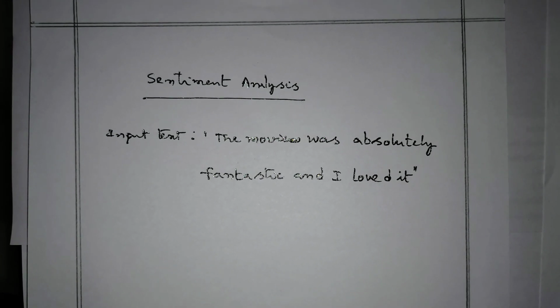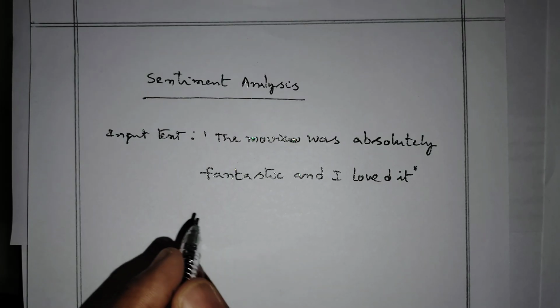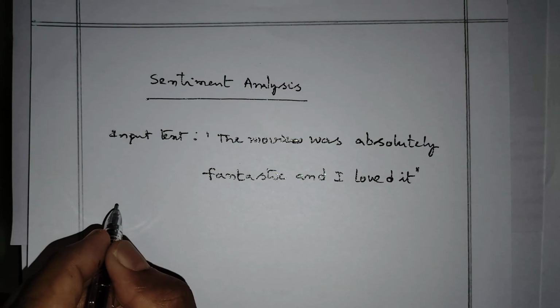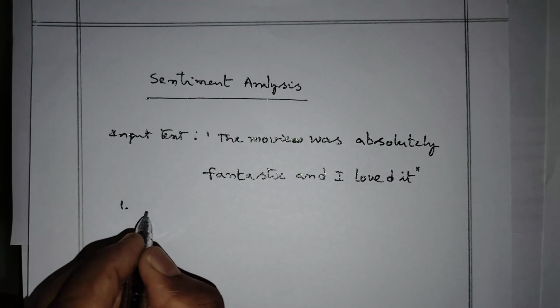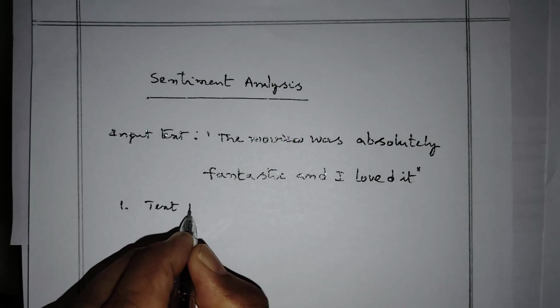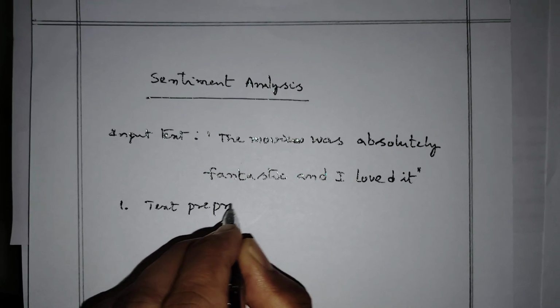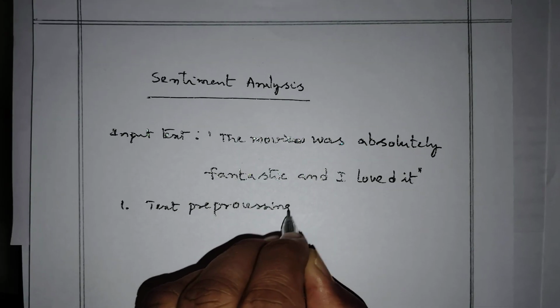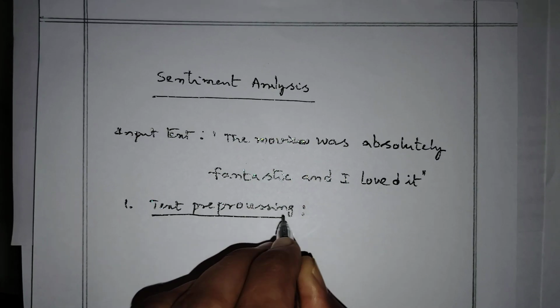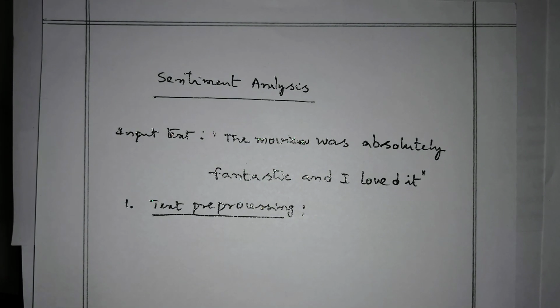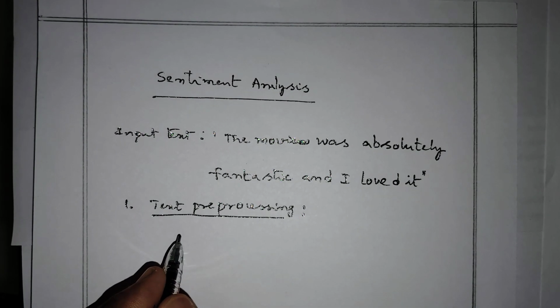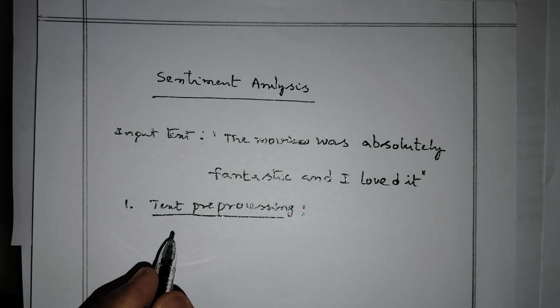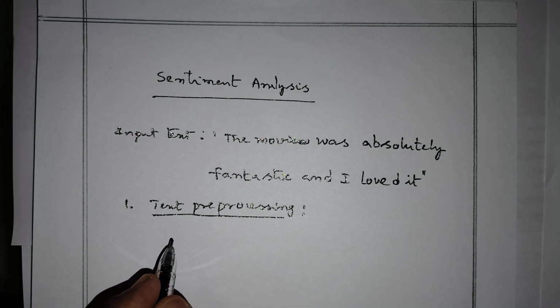In sentiment analysis, there are various phases. Number one, text pre-processing. In text pre-processing, first we will do tokenization, next normalization, and finally removing the punctuation and stop words.